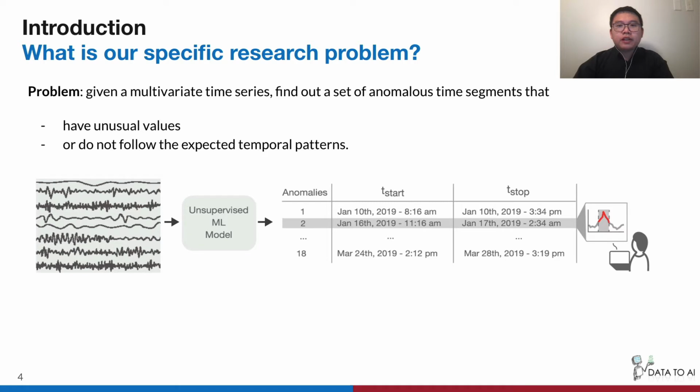In our paper, our targeted research problem is, given a multivariate time series, find a set of anomalous time segments that have unusual values or do not follow the expected temporal patterns. The image below shows the basic process, starting from raw signal data processing, using machine learning models to produce a list of anomalous time segments, and finally asking the domain expert to analyze these time segments.